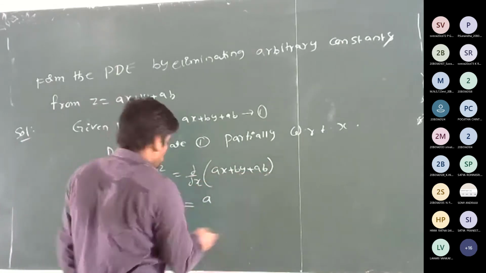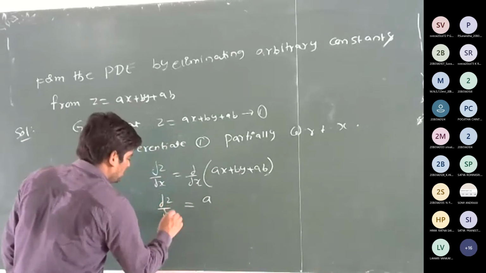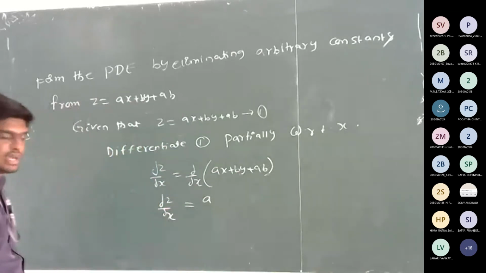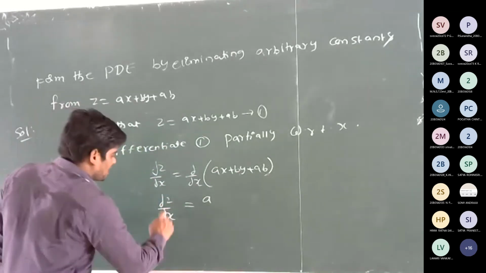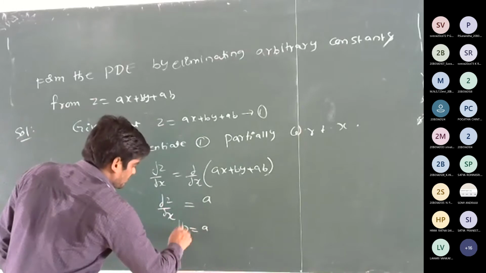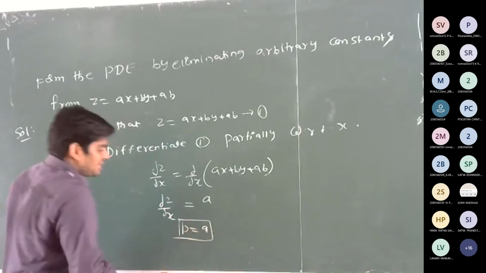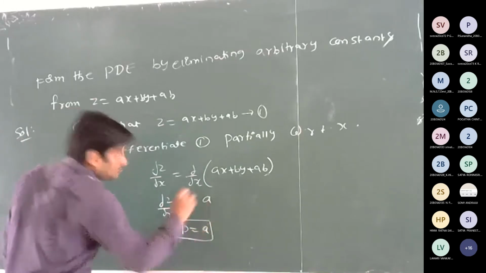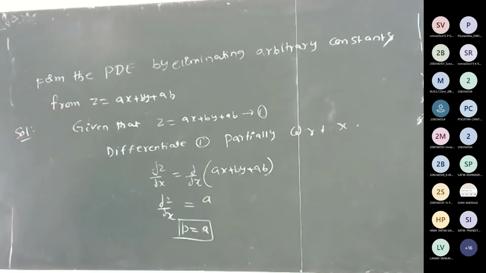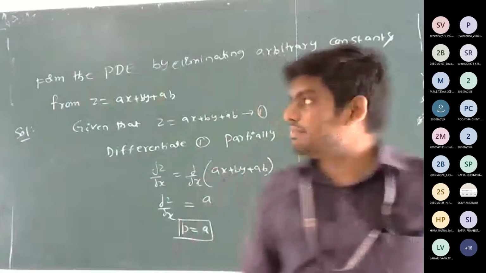So this is simply dou z by dou x, which in notation form is p.